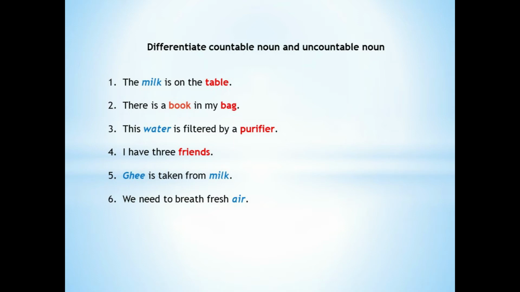And the next example is ghee is taken from milk. In the sentence, both ghee and milk, both these nouns are uncountable nouns because you can't count ghee and milk obviously. And the last example is we need to breathe fresh air. In this, air is the noun and it is also an uncountable noun because you can't count air. You can't see air but only feel it.